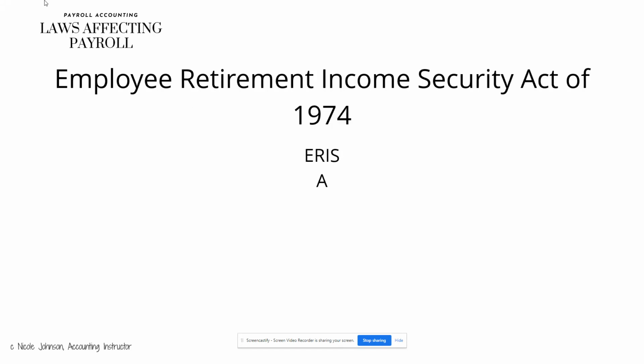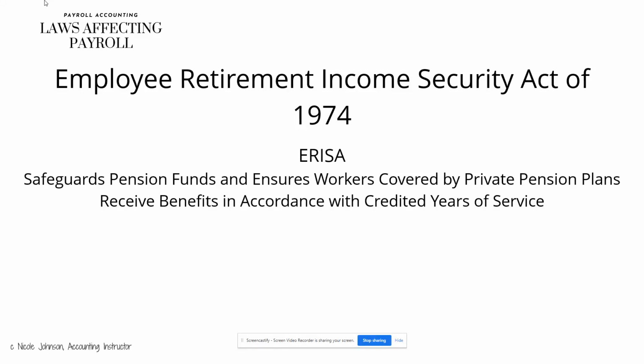Next is the Employee Retirement Income Security Act of 1974. It's also known as ERISA, and it safeguards pension funds and ensures workers covered by private pension plans receive benefits in accordance with credited years of service. This particular act requires stringent record keeping.